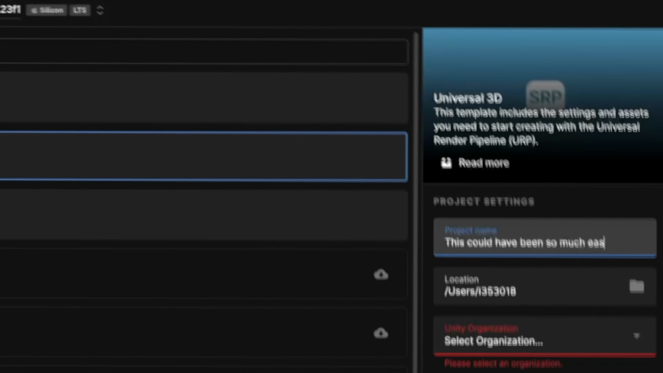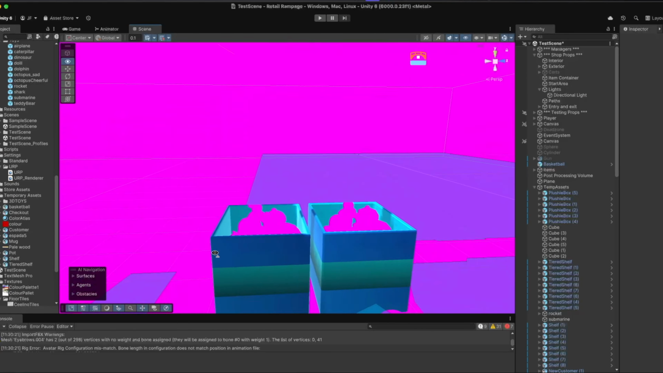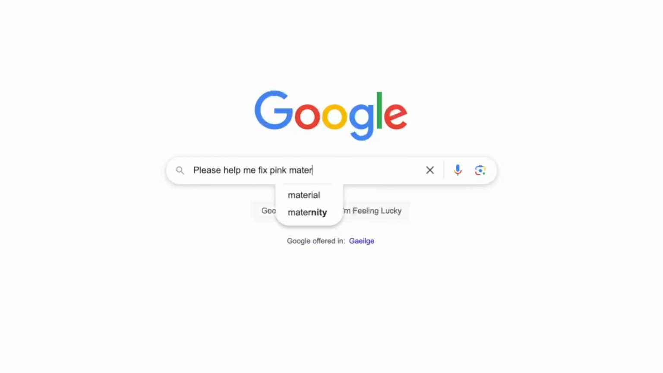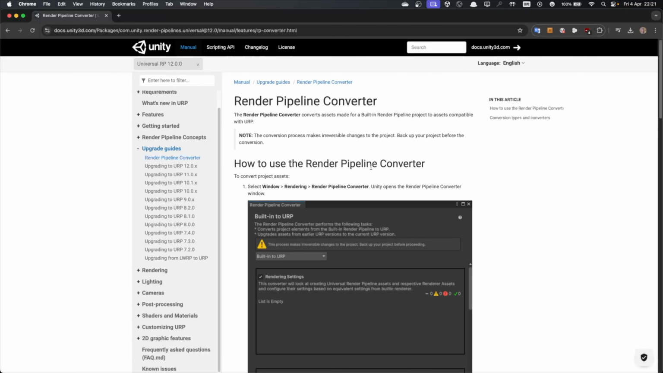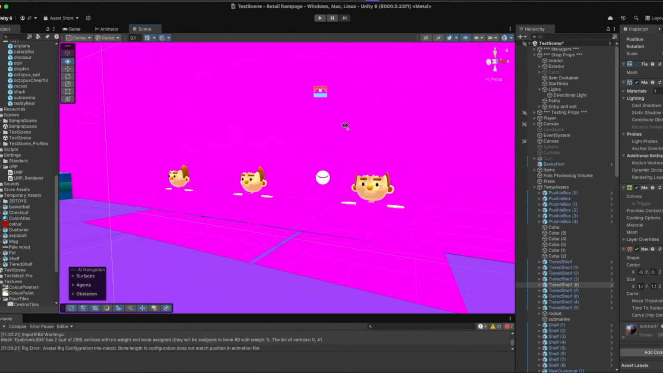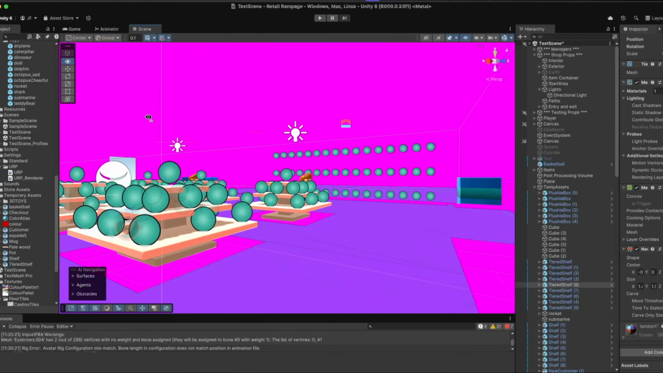Instead, when I tried to upgrade my current project, this happened, and temporarily had me considering my life choices. But a quick Google search led me to believe that this was a simple fix. I just need to convert my materials, and then boom. Okay, same problem.